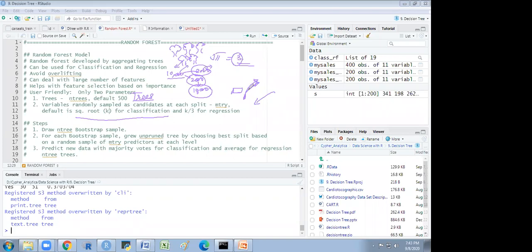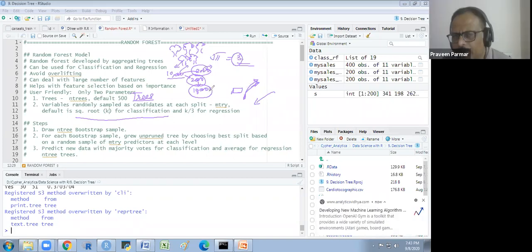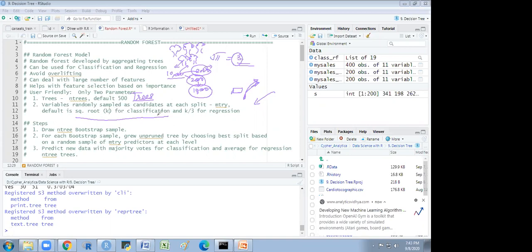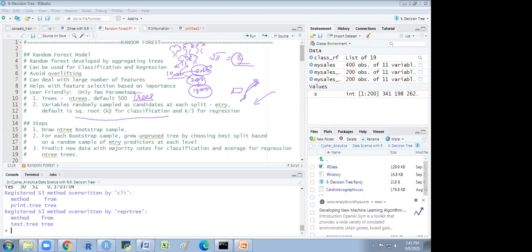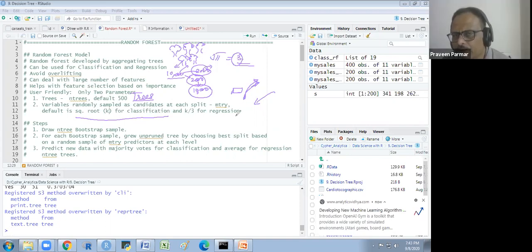And how does it select the variables? It takes a subset of variables as per this rule, which was explained in the first lecture. In this example, it will take three variables.